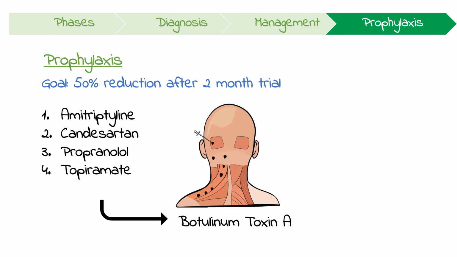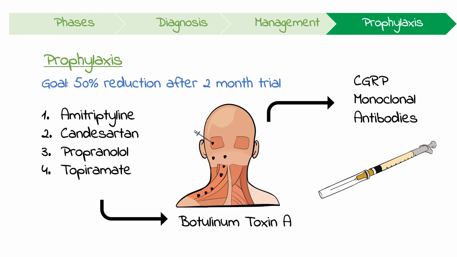This is given by a neurologist and requires 31 injections subcutaneously in the head and neck every 3 months. A new class of prophylactic injectable monoclonal antibodies targeting the calcitonin gene-related peptide have recently emerged. They're given as monthly subcutaneous injections and appear to be well tolerated. In Australia as of 2022, they can only be started by a neurologist.